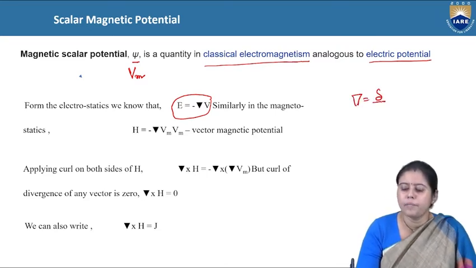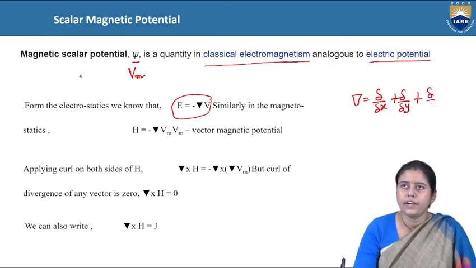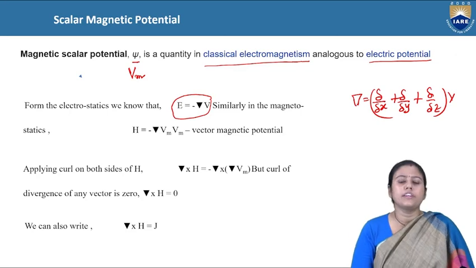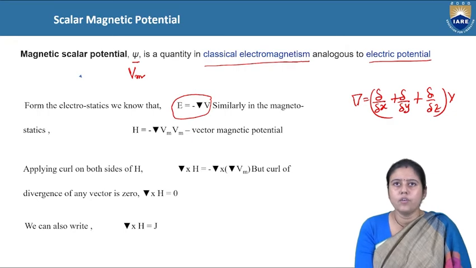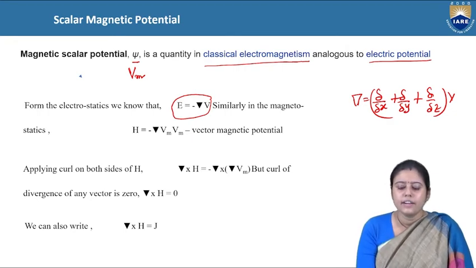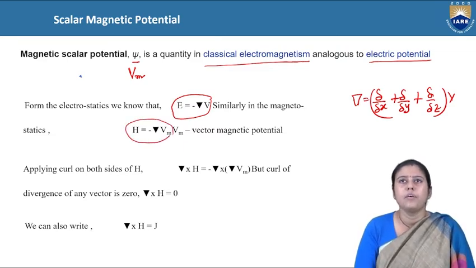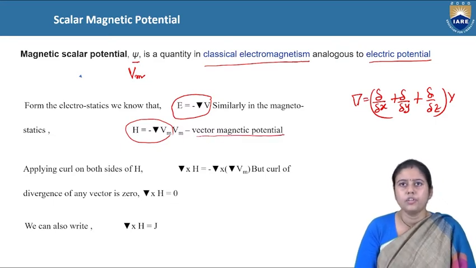Grad is equal to del by del x plus del by del y plus del by del z, into V. Similarly, as this is analogous to electrical potential, we can write H is equal to minus grad Vm, where Vm is the scalar magnetic potential.